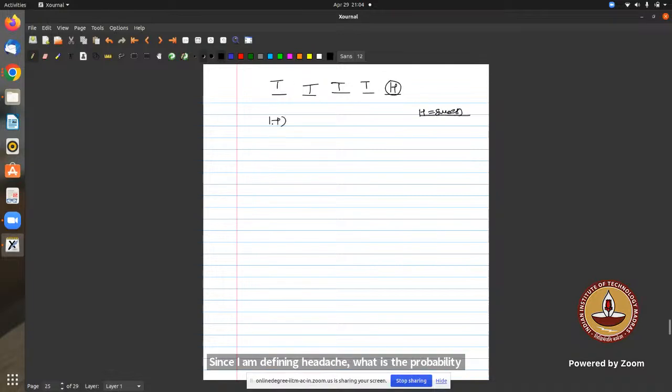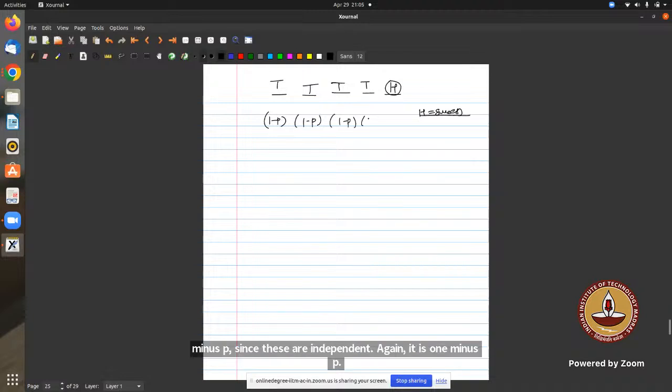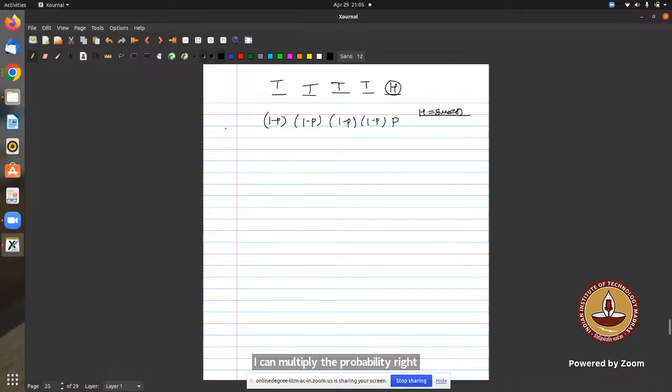Since I'm defining head as a success, the probability that I got tail in the first toss is 1 minus p. Since these are independent, again it is 1 minus p, and I can multiply the probabilities. In the fifth toss it is p. So the probability is p into 1 minus p to the power 4. This is the probability that x equals 5, which means I'll get a success in the fifth try. This is called a geometric distribution.